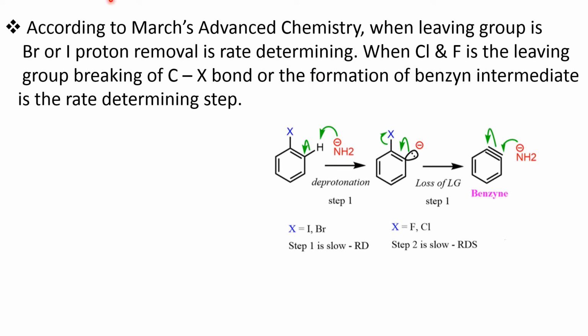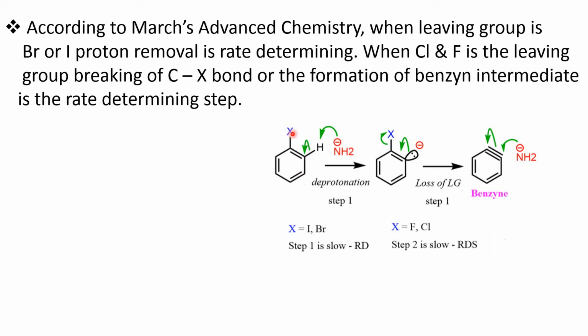Now here, according to March's Advanced Organic Chemistry, when the leaving group is bromine or iodine, proton removal is the rate determining step. When chlorine and fluorine are the leaving group, breaking of the C-X bond, or the formation of the benzyne intermediate, is the rate determining step. See, here in the benzyne mechanism, this elimination is the rate determining step. But the elimination is taking place in two steps.